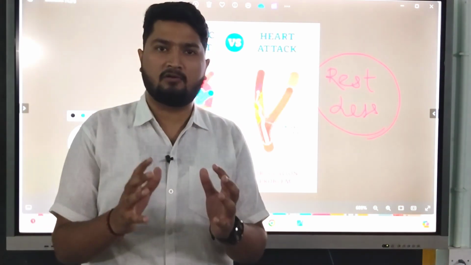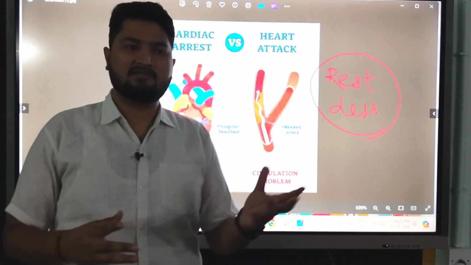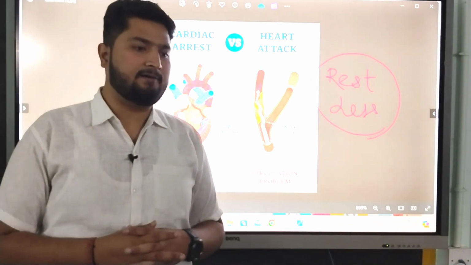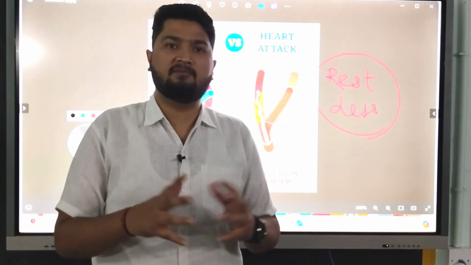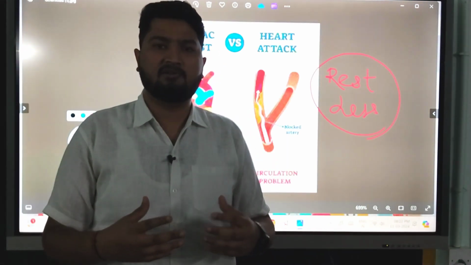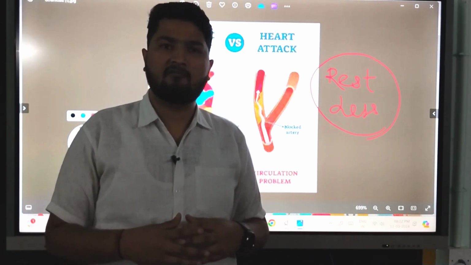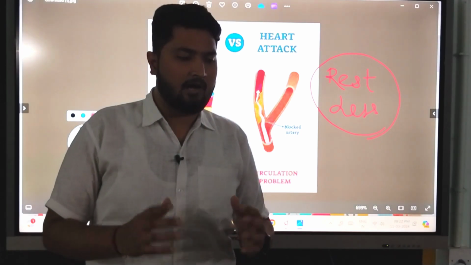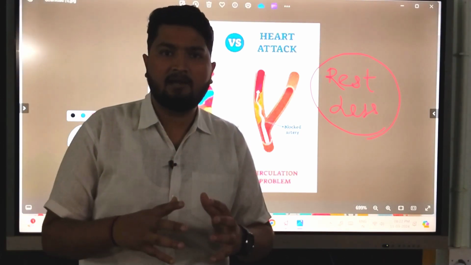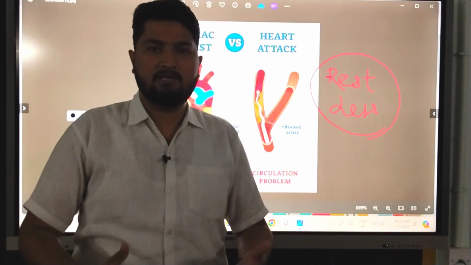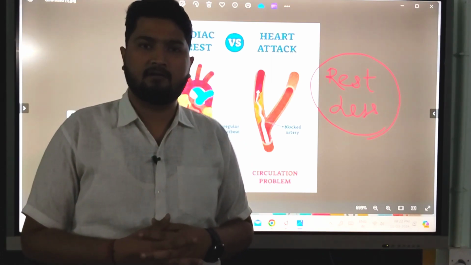It usually happens when the muscles of the ventricles of the heart become loosened. You have studied in class 10th that the ventricles pump the blood. If the ventricle muscles lose their power of pumping, this condition is called heart failure. In this condition, the heart is pumping blood, but the pumped blood is not sufficient to meet our body's demand.